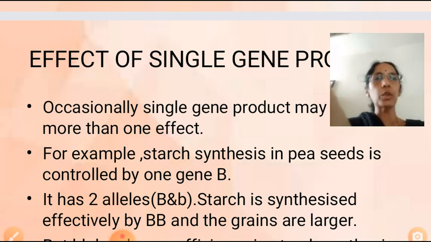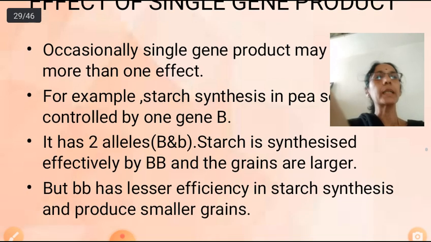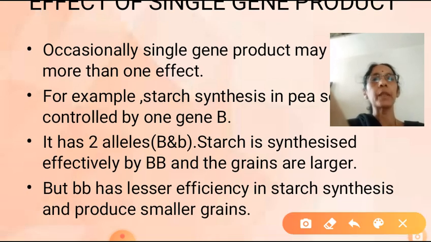Under homozygous dominant condition, the gene can produce larger starch grain. But under homozygous recessive condition, the gene can produce only smaller starch grain. This is clear. Single gene product may have more than one effect.